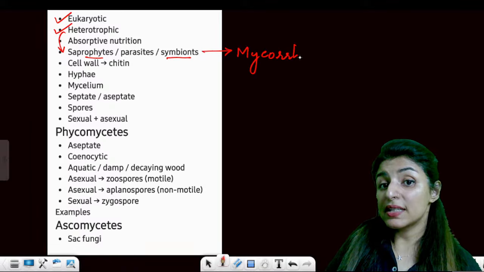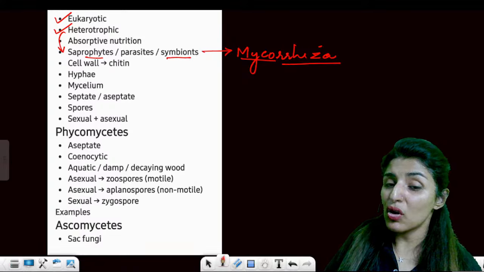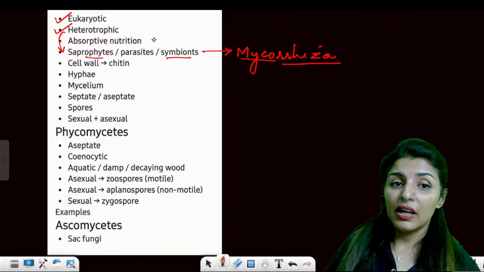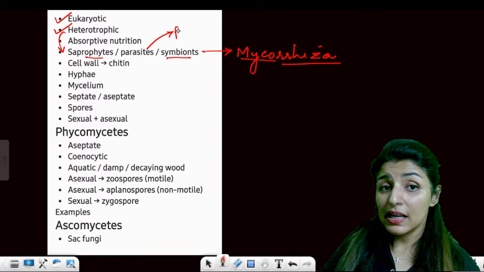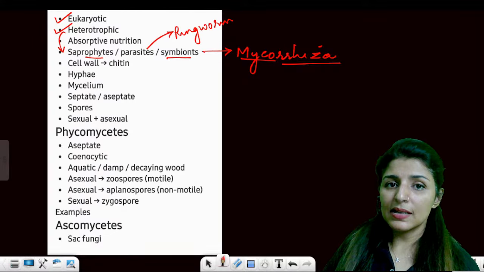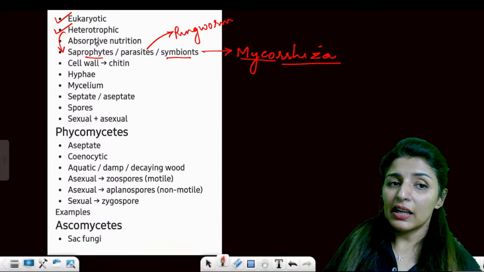It is mycorrhiza. Do you remember? Mycorrhiza. The myco word is for fungus, which lives in the roots of higher plants, especially Pinus. In the plant kingdom, we talk about it. In parasites, we talk about ringworm. Remember health and diseases? Ringworm is a fungal disease. It is parasitic in nature. Clear? And then saprophytes. All the saprophytes are decomposers.